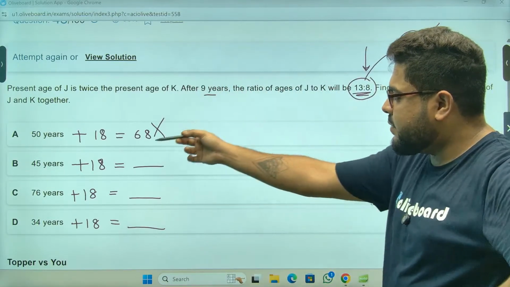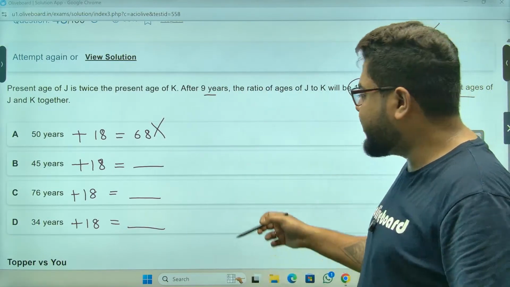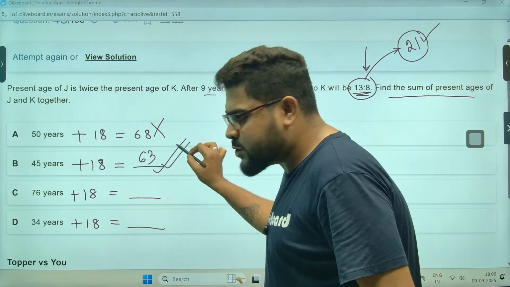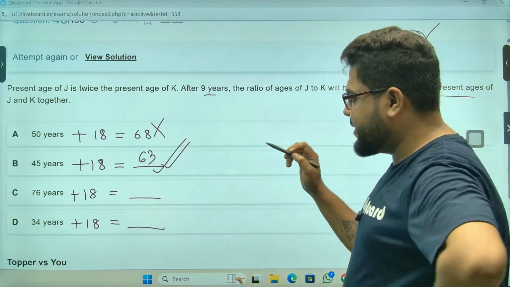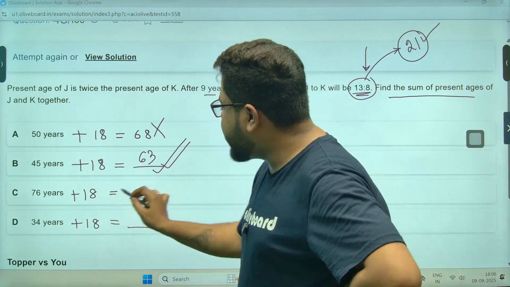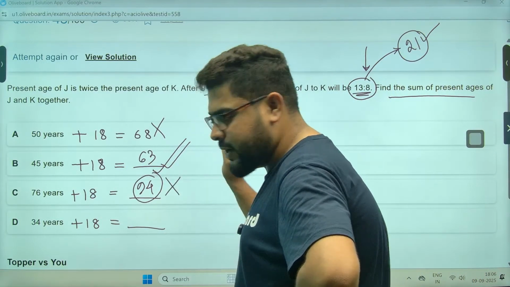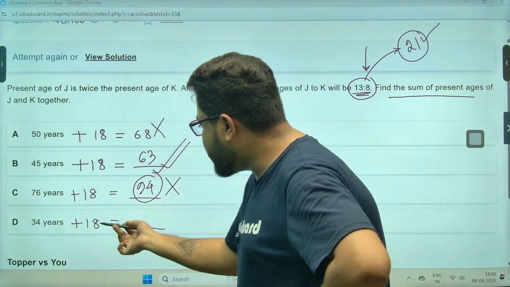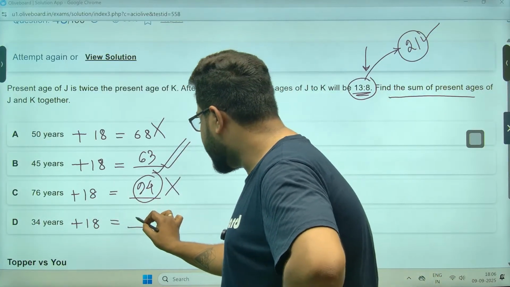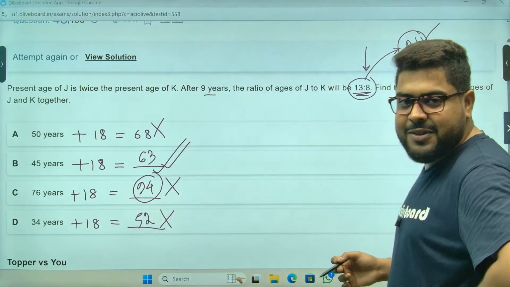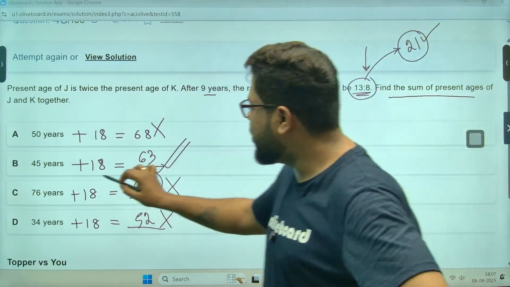Next one, 45 plus 20 is 65, 63. Is it a multiple of 21? Yes. Most probably this is my answer. Still, let's check once more. 96 minus 2, 94. Not a multiple of 21. Then again, sir, 54 minus 2, 52. Again, sir, not a multiple of this. Sir, khatam, that's my answer, option number B.